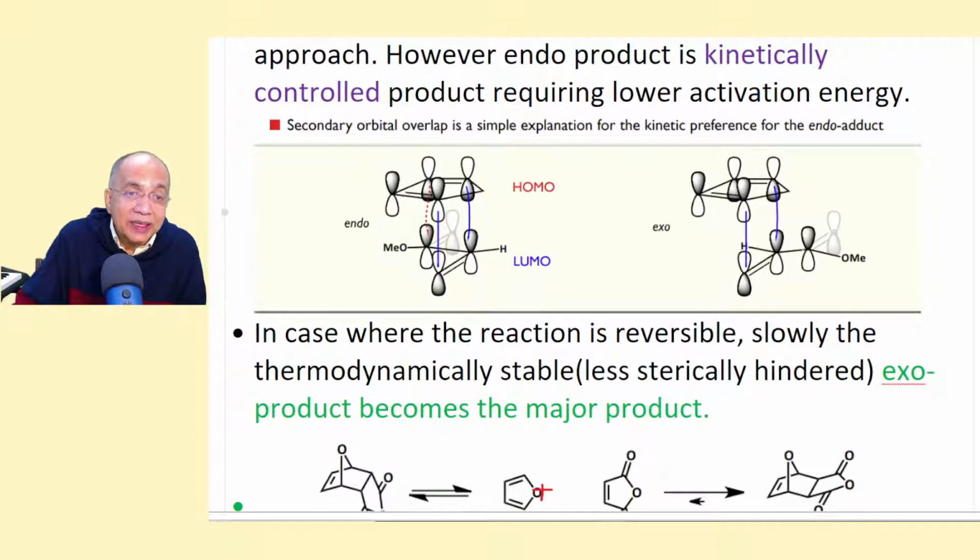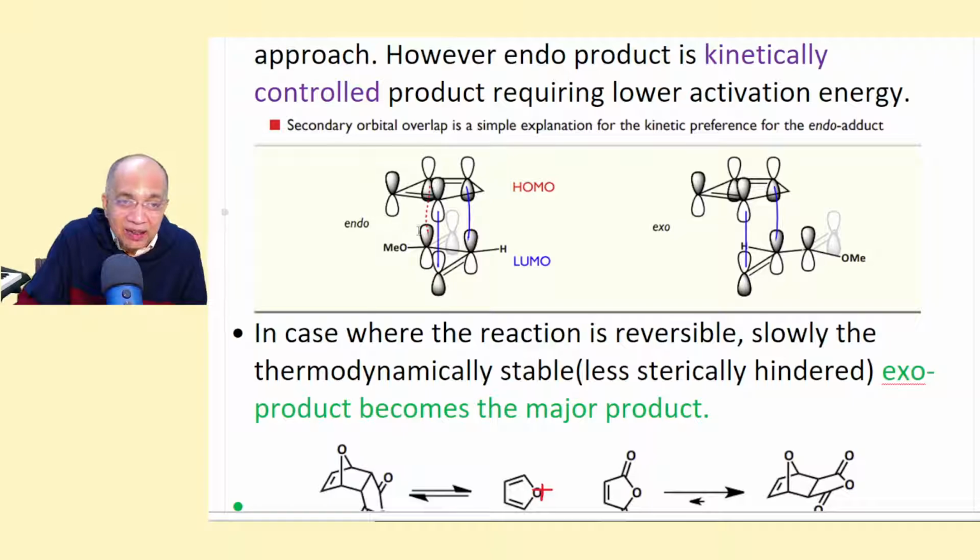So here you find that oxygen is invisible. This is C double bond C, then single bond C double bond O, OMe, methyl acrylate. Now this is one terminal and this is another terminal, and they are of the same sign. This is the opposite sign. Now that is very, very close to this p orbital of the HOMO of the diene, so that there is a positive interaction.